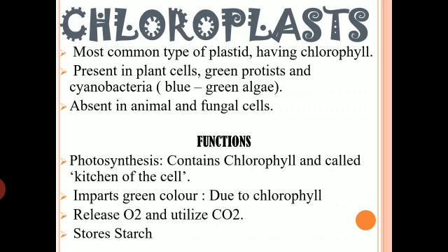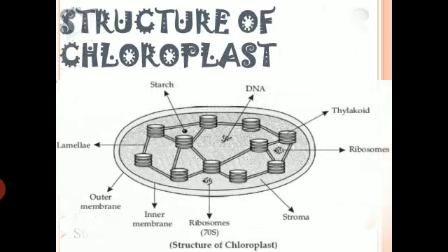What is the structure and what are the components present in a chloroplast? So we'll focus on the structure now. As you can see, this is a diagrammatic representation of chloroplast, where you can see, like mitochondria, it consists of double membrane. Like mitochondria, it has its own DNA. It has its own 70S type of ribosome. It has certain disc-like structures. It has a thylakoid. It has lamellae and all such things. So let's see one by one the functions of these parts which are present in chloroplast.